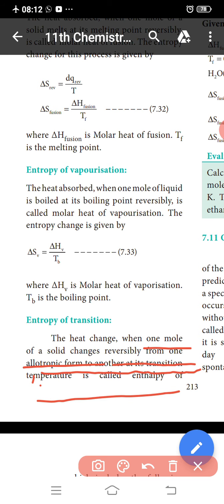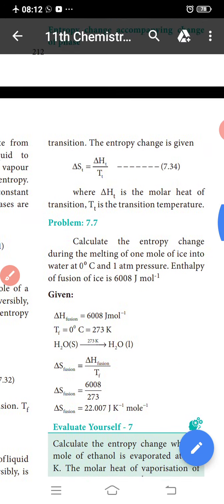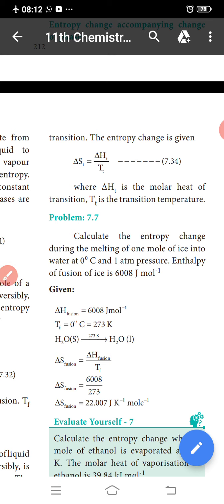See this formula: del S T is equal to del H T divided by T_t. Del S T means the entropy of transition, del H T means molar heat of transition, and T_t means the transition temperature.